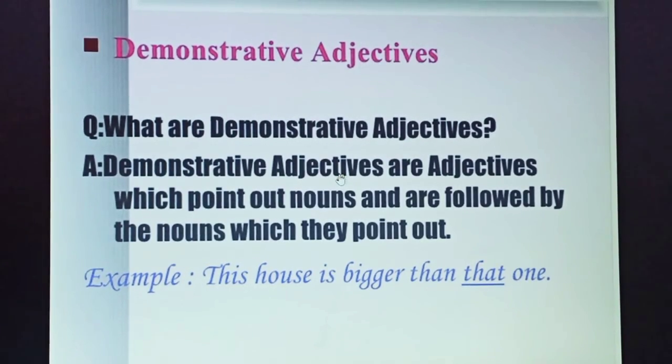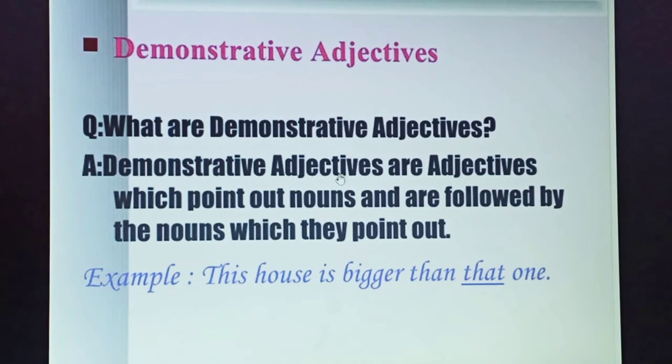The next kind of adjective is the demonstrative adjective. It is used to point out which person, place or thing is being indicated. It indicates this, that, these, those, the same, such, etc. Out of all, this and that are singular, whereas these and those are plural.